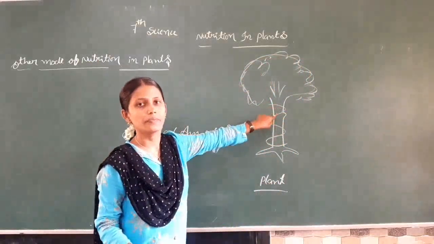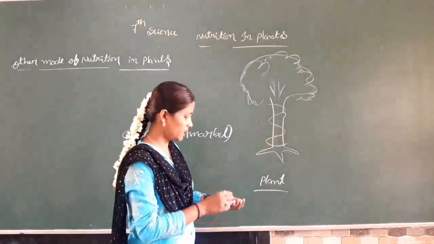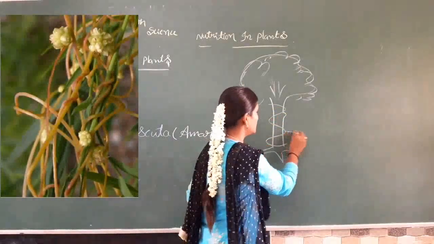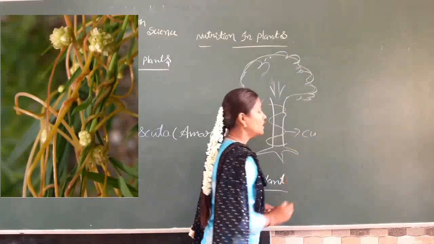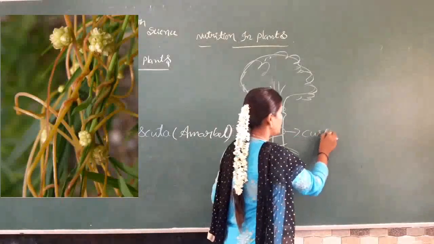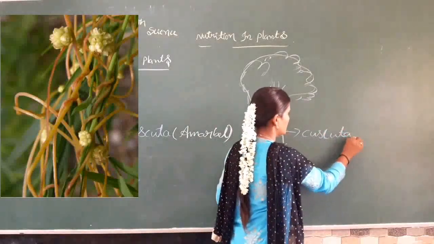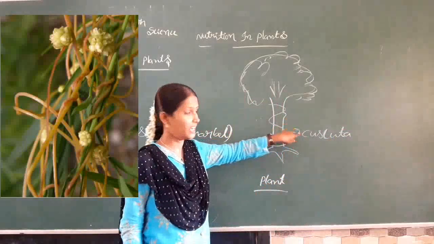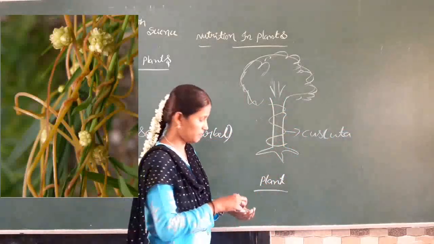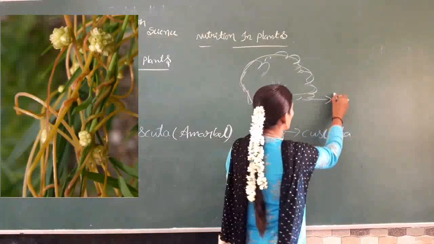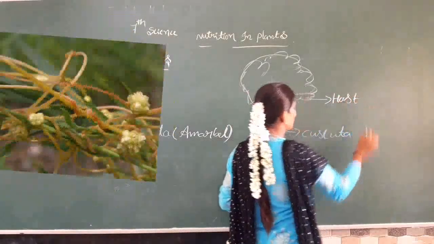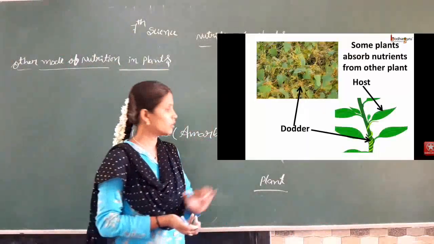So this plant is Cuscuta. And the plant on which it is climbing, we call the host.